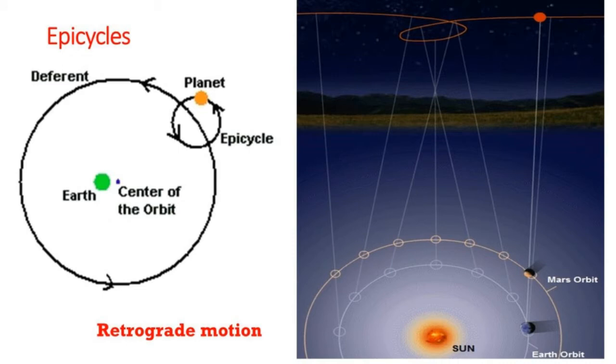Epicycles. The moon going around the Earth with a 27-day period nicely explained its motion. However, astronomers in ancient times faced a problem in explaining the motion of their known five planets: Mercury, Venus, Mars, Jupiter, and Saturn. The moon in the background of stars moved every day eastward nicely.